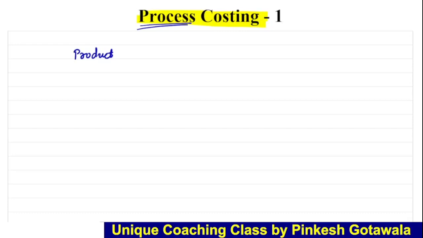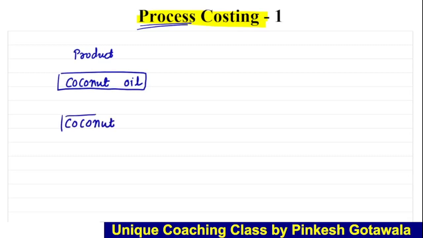Let's take an example. Suppose a company wants to produce coconut oil. This is the product they want to produce. So for that, what do they have to do? First of all, they have to purchase coconut. It is a material, right? So first of all we have to take the material, coconut. Then next, they purchase the goods, coconut.